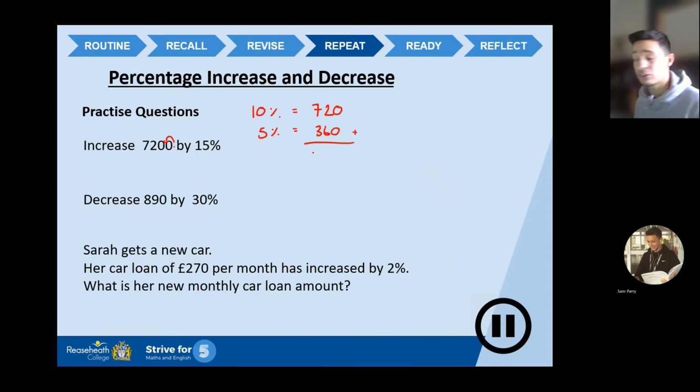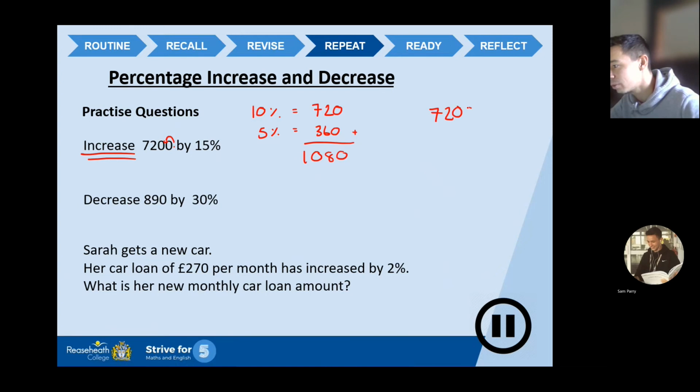However, I want 15%. So what am I going to do? I'm going to add those two values together. 720 add 360 is 1,080. Now, crucial, this is a key word, increase. So I'm going to take my original amount, 7,200, and then I'm going to add on 1,080. Okay, so 0 add 0 is 0, 0 add 8 is 8, 2 add 0 is 2, 7 add 1 is 8.